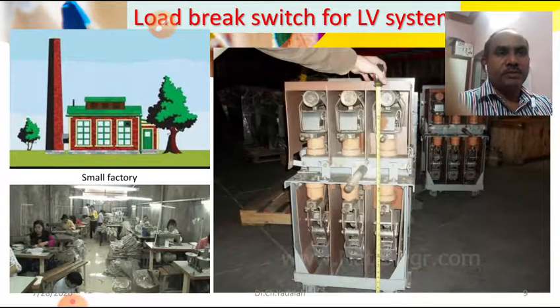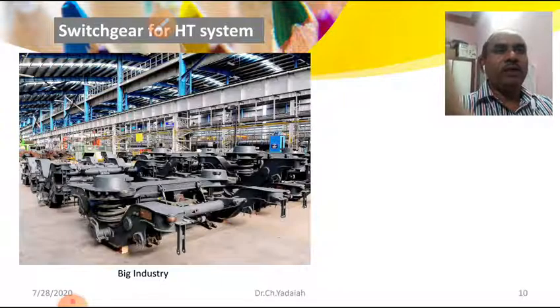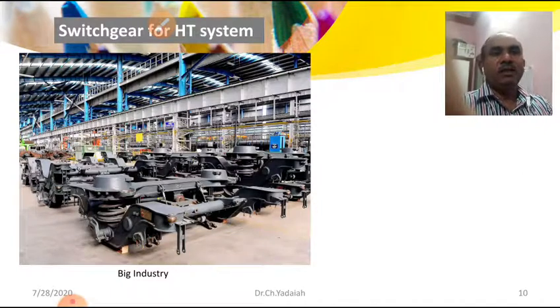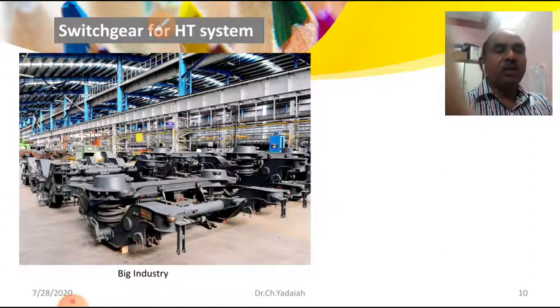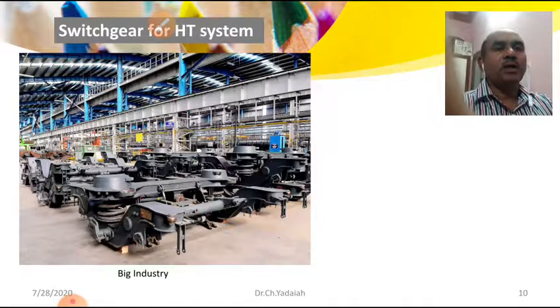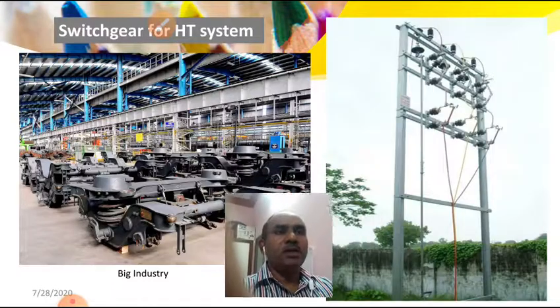Then for high voltage purpose, you can see this is a locomotive shed where manufacturing takes place. That means we require a large amount of electrical energy for manufacturing. In that condition, in abnormal or normal conditions, how are we going to switch on or switch off the supply, and how are we going to use it? As we know, instead of the line to line voltage of 440, we can directly give it to the 11 kV feeder. This we have already seen.